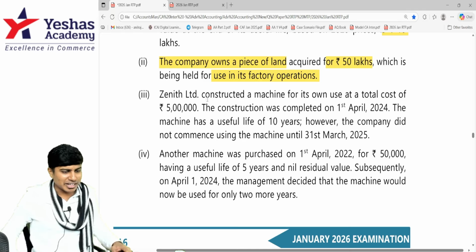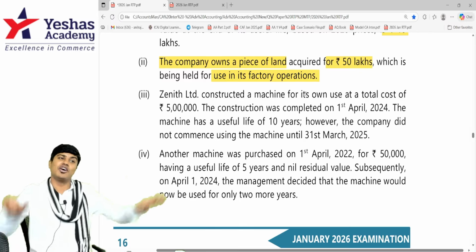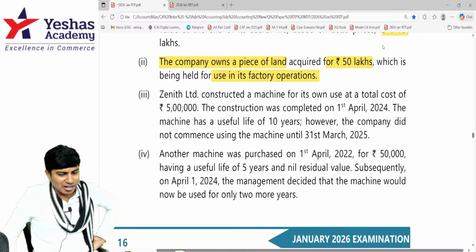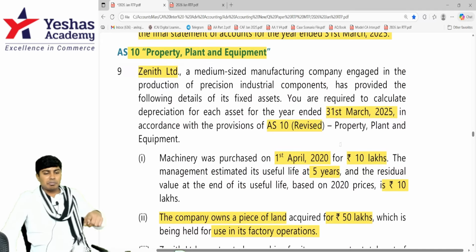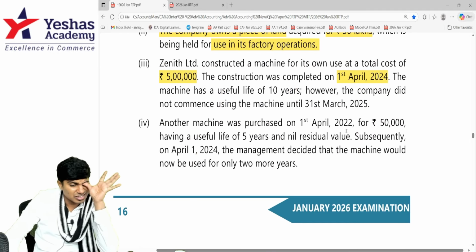Let's see the next one. They constructed a machine. Self-constructed machine for its own use, at the total cost of 5 lakh. The construction was completed on 1st of April 24. We are computing depreciation for 31st of March 25. So only 1 year is over. The useful life is 10 years.